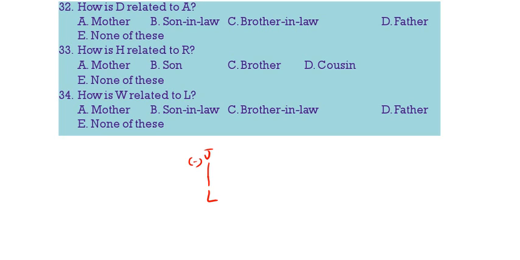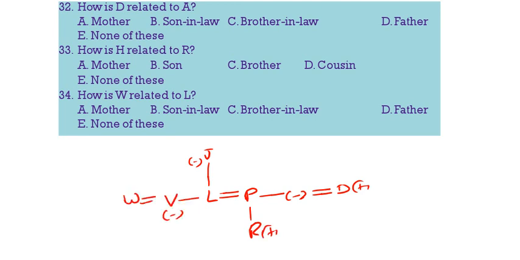J is the mother of L. L is married to P, and this is D. Then this is R. Then this is V. Then W. This is H. This is A. Now how is D related to A? Son-in-law is the correct answer. A is having P and one daughter. The daughter is married to D. So D is the son-in-law of A.